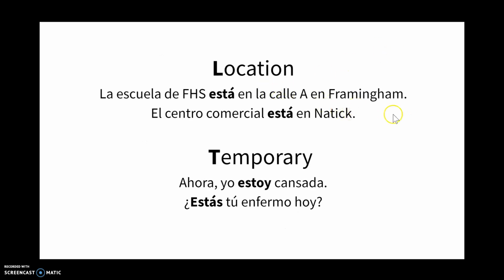For location, is the L. So our example here, la escuela de FHS está en la calle A in Framingham. El centro comercial está en Natick. So FHS is on A Street in Framingham, and the mall is in Natick. So estar for location. This is location whether it's where you are now, or where a building is located permanently, or where a site is located permanently. Location is always estar.